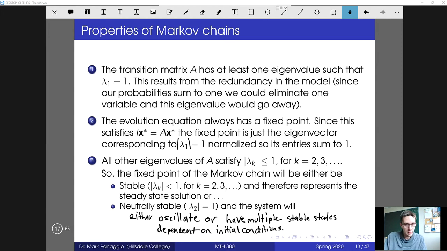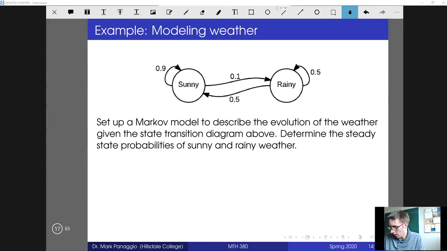The one thing you cannot have in a Markov chain is an unstable fixed point, and that's due to the fact that these values represent probabilities. You can't have probabilities going off to infinity. They have to stay between 0 and 1. And so the eigenvalues will never exceed 1. All right, so that's something to have in the back of your mind. Fixed points can be found by finding the eigenvector corresponding to an eigenvalue with absolute value 1 for a Markov chain. All right, let's look at an example.